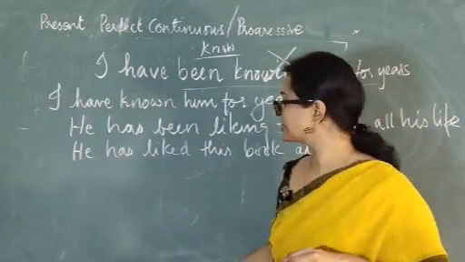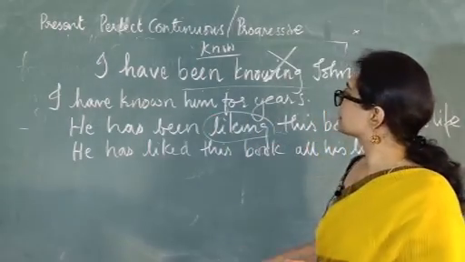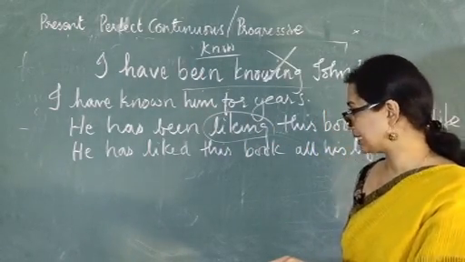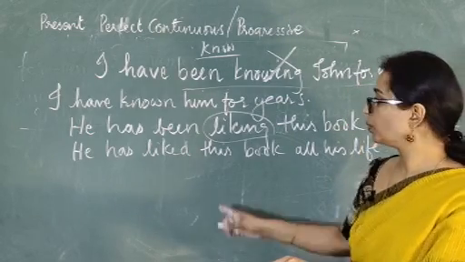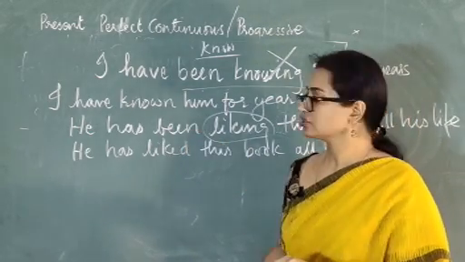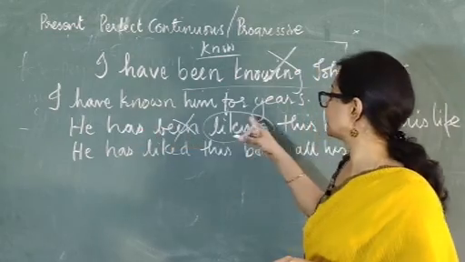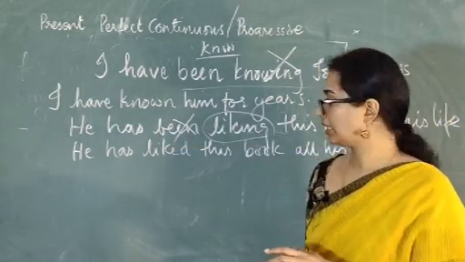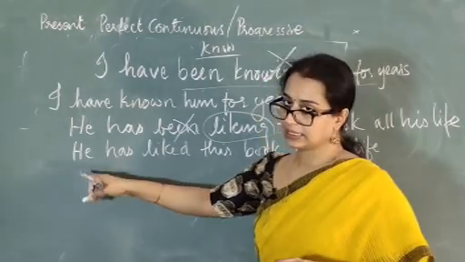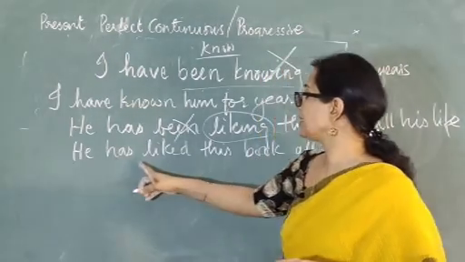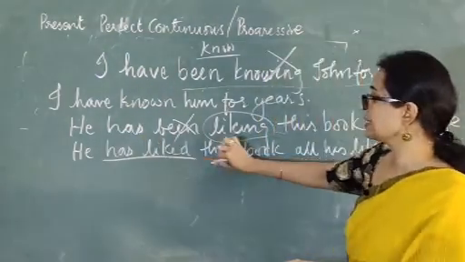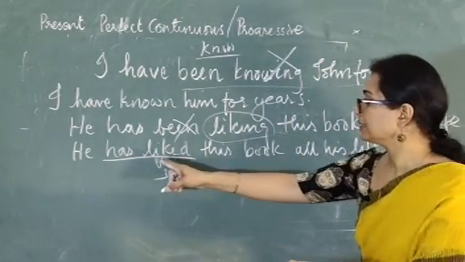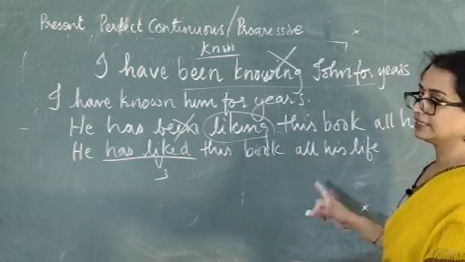That is incorrect, because like again is a stative verb, and therefore you cannot use the word liking with the continuous tense. It is incorrect. It should be in the present perfect tense. He has liked, has plus V3 form of the verb like. "He has liked this book all his life."